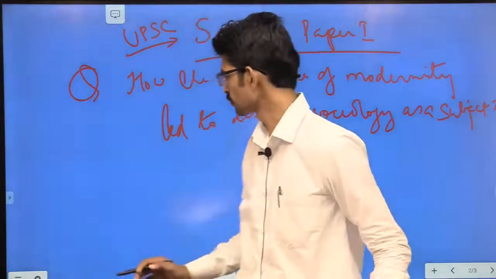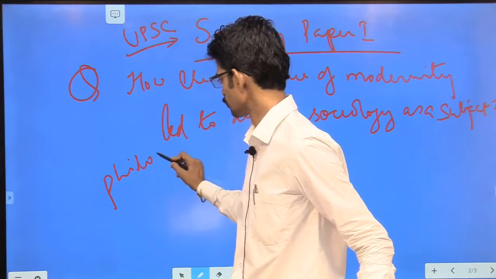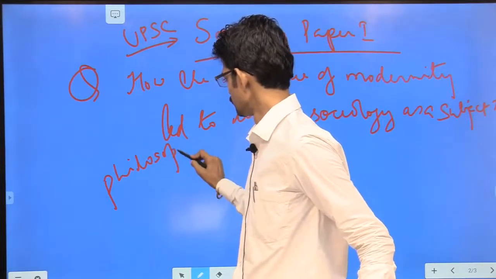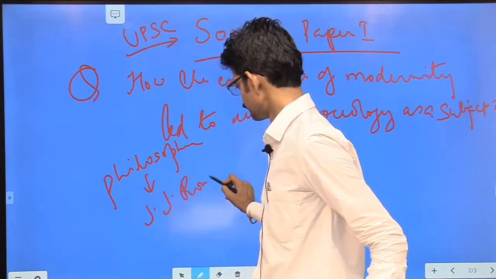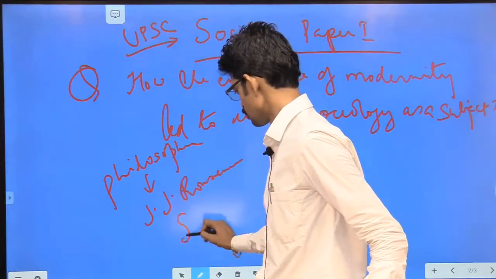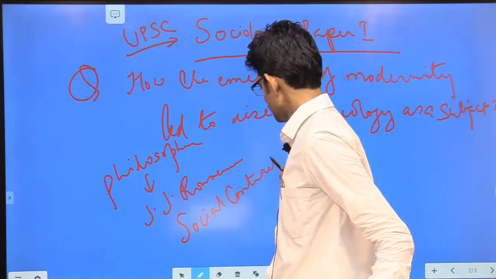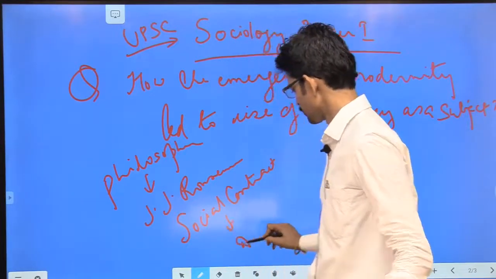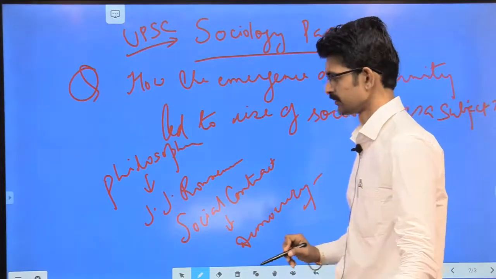Then certain philosophers came out of the period, such as Jean-Jacques Rousseau, who gave his social contract as a development of democracy over the world.